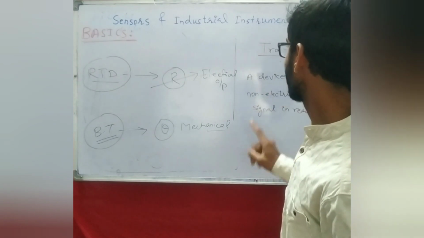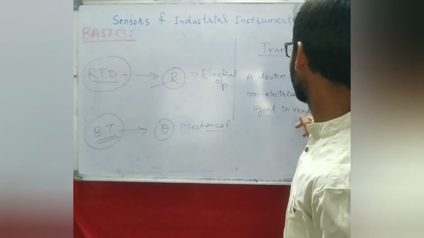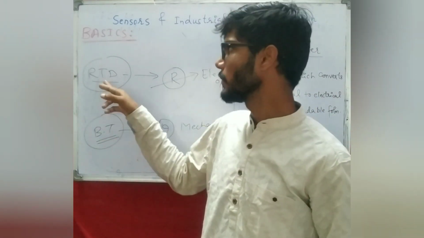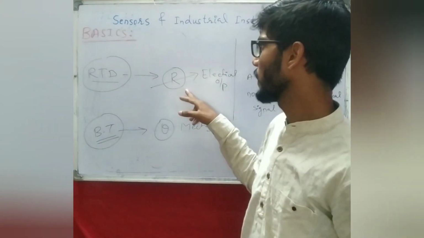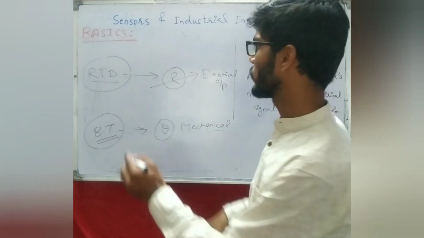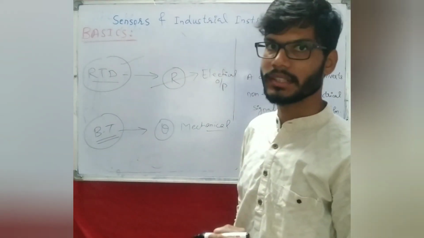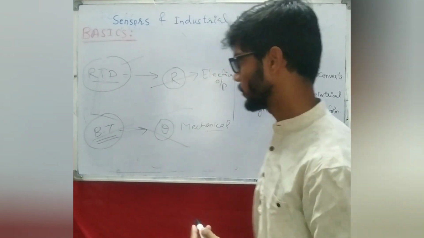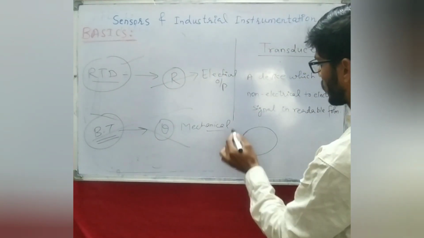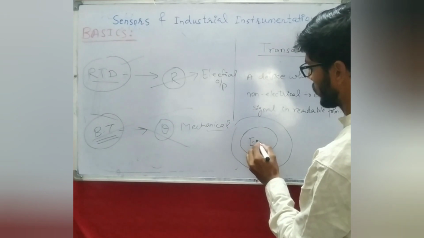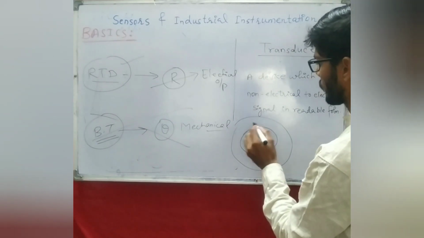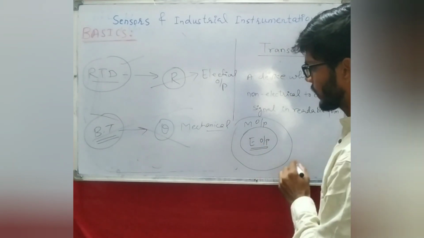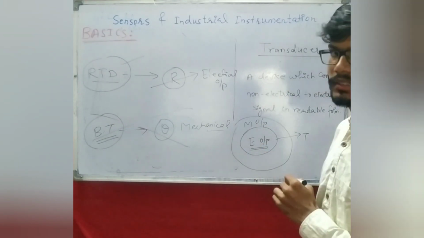Whereas the transducer definition says only non-electrical to electrical, and that too in readable form. So non-electrical, we are measuring temperature here, and electrical is the resistance output. So this alone is going to be considered as a transducer, whereas the Bourdon tube will not be considered as a transducer. So what is the conclusion? If the output is electrical, then it is going to be considered as a transducer.